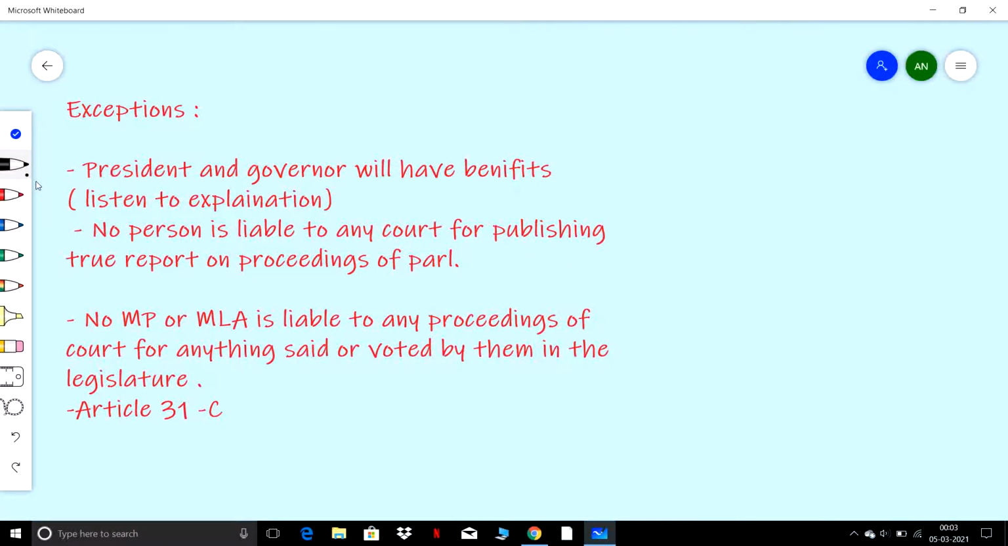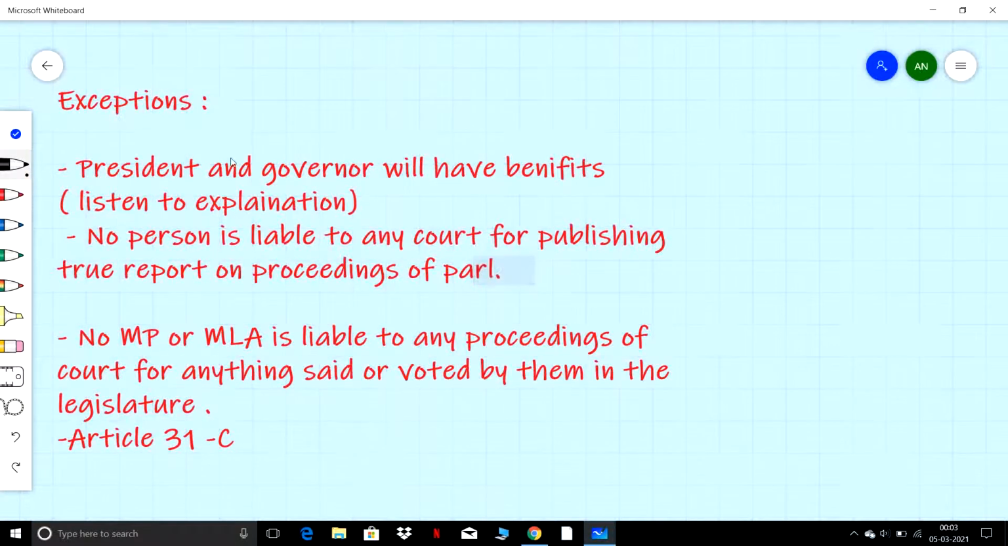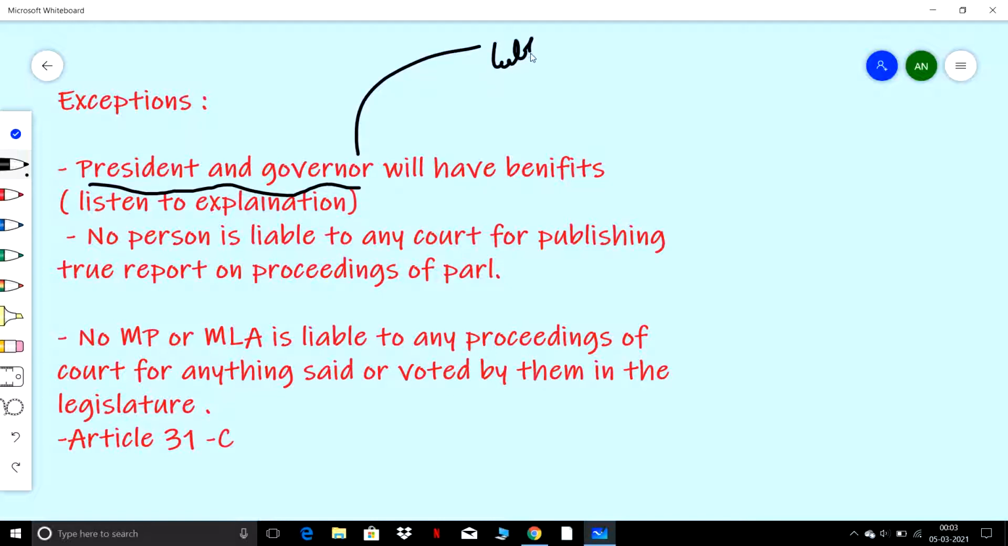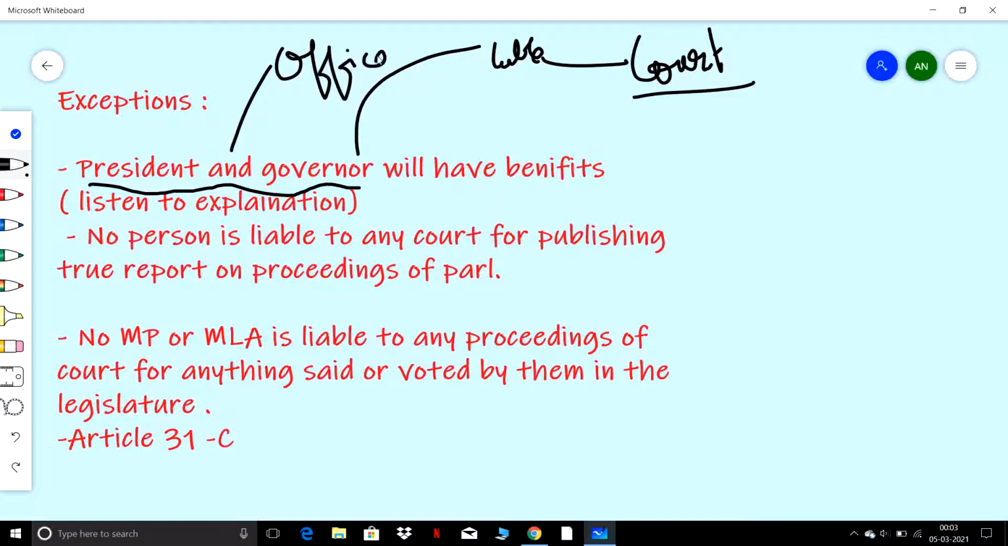What are the exceptions? The exceptions are that the president and governor will have special benefits. Okay, what are the benefits? The president and governor are immune from any proceedings of the court. They are not liable to any court for any actions taken by them in their official capacity, during the term of their office.